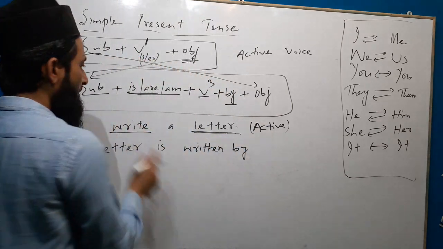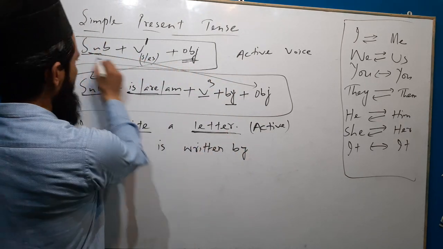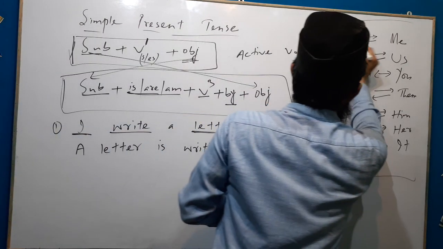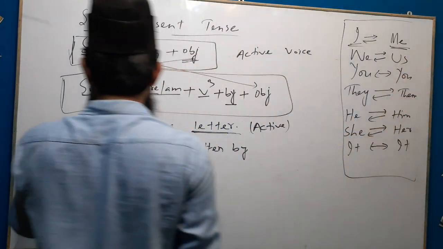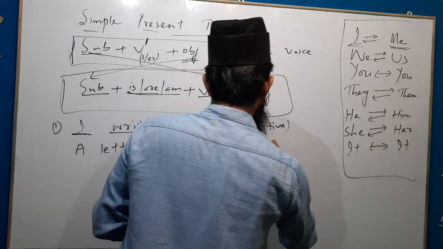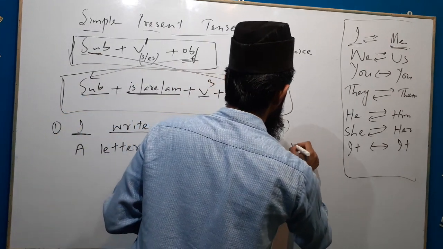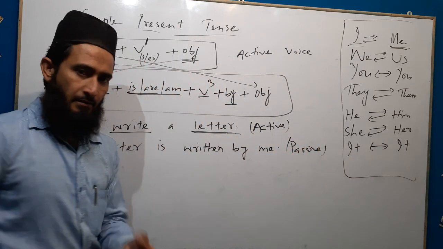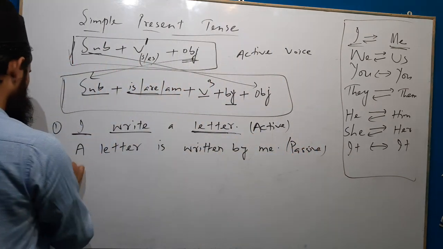After that, the subject will be changed into object. Here the subject is I, and I is changed into me. A letter is written by me. This is passive. We will see one more example.